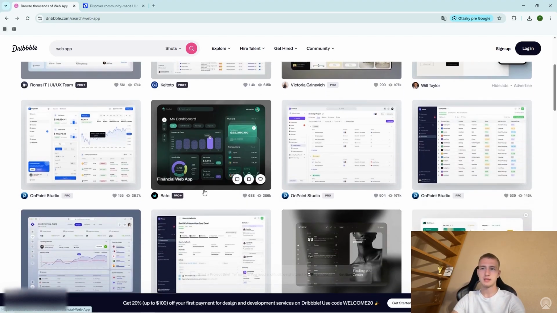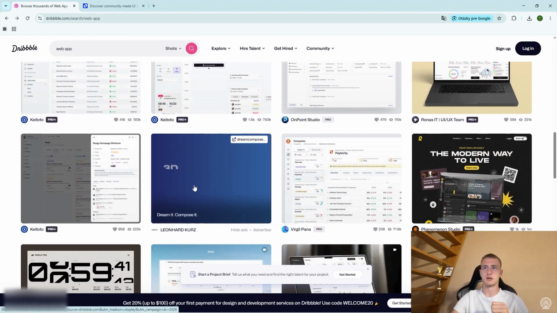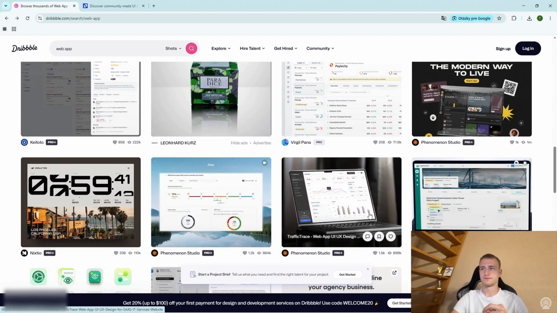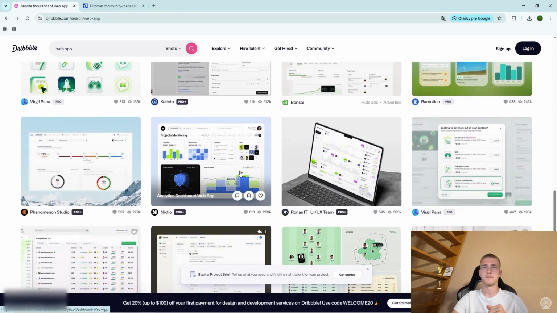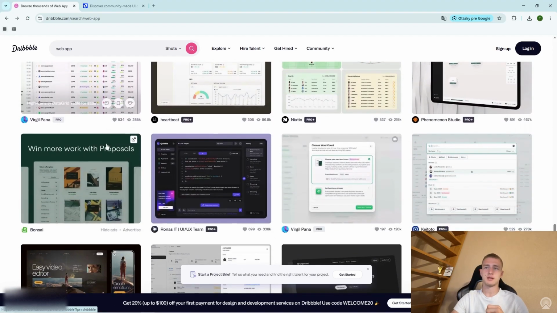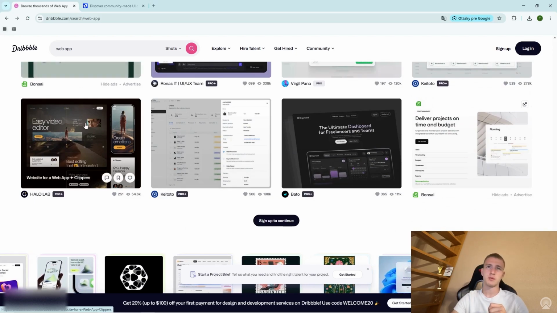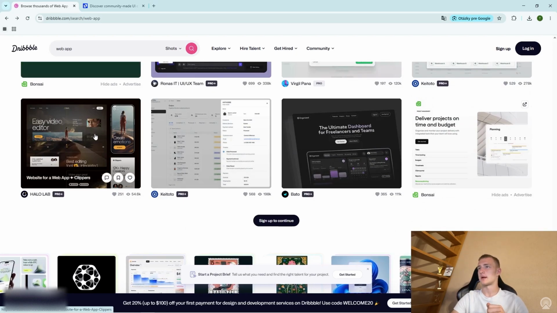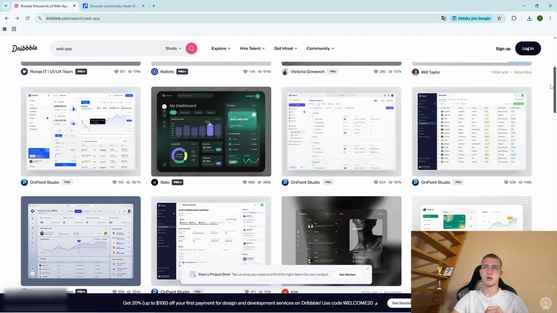I love this one. This looks pretty good. Even though it is a financial web app, this one looks amazing. So I'm gonna keep that one in here. Now let's move down a bit and see if we have something even better. I don't think we'll find anything better. That one looks pretty damn good. This one is okay, but that's more for some business niche, I would say. And this one is also good, though I would probably use this one as a website, not a web app. And yeah, I don't like these ones that much. So for now, let's pick this one.